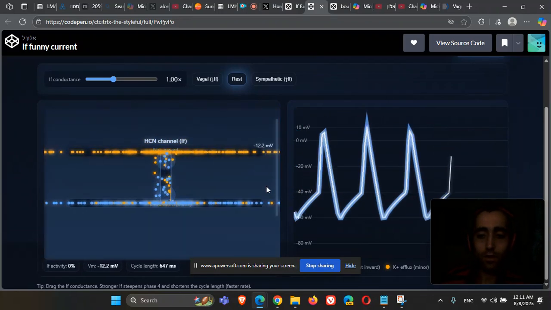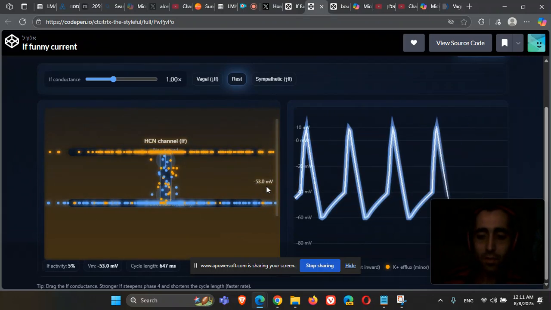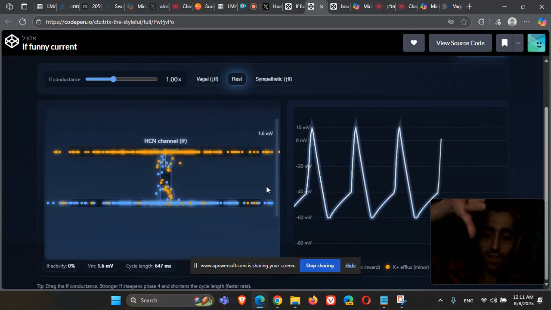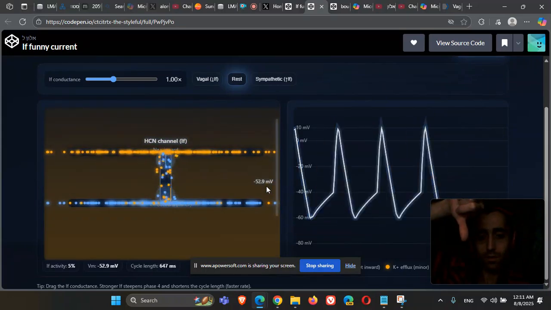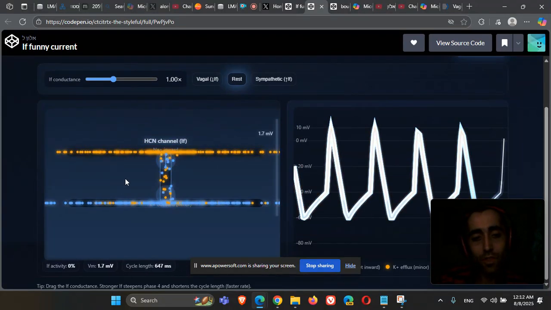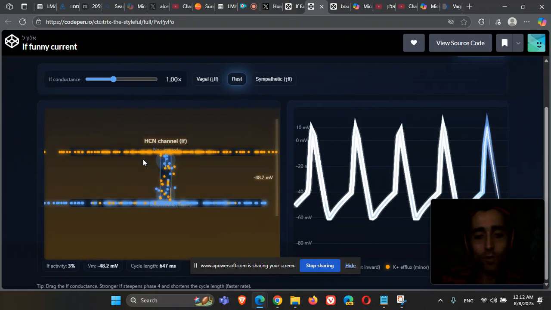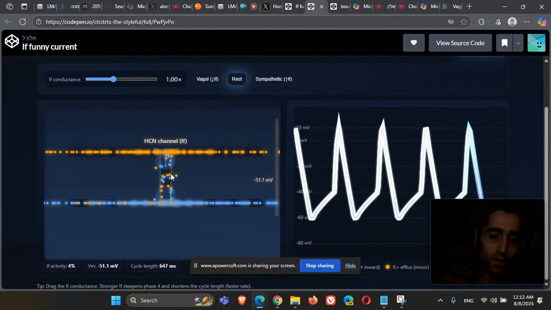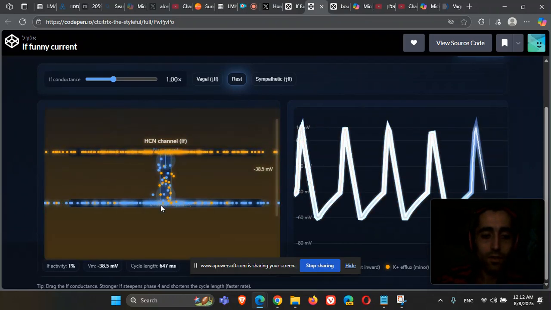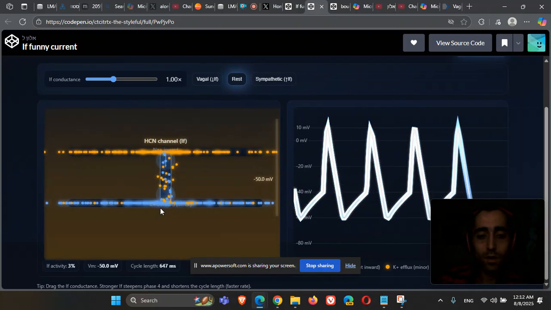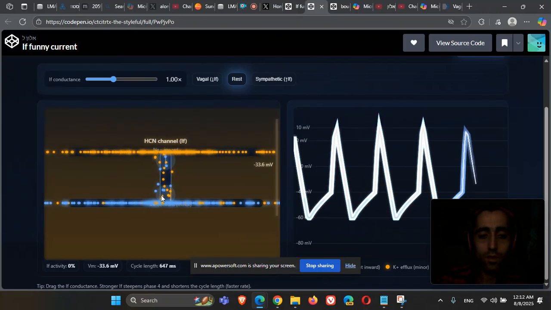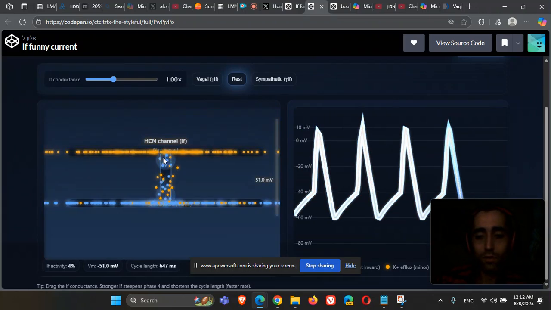The IF current, the funny current, is funny because this channel opens when the voltage just drops, gets very, very negative. Then it opens, and when it opens, it brings about 3-4 sodium ions inside for about 1 potassium out. So it's about net positive inside.